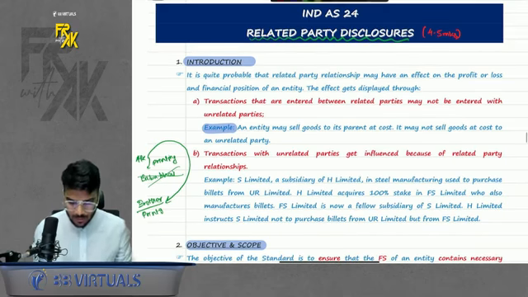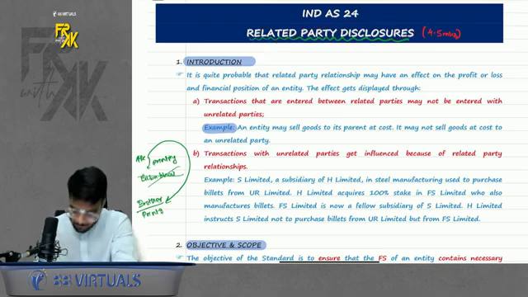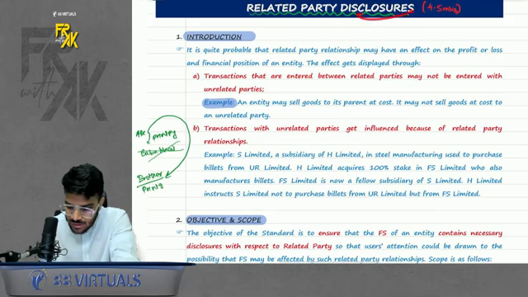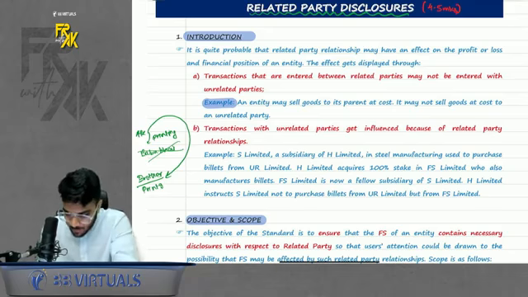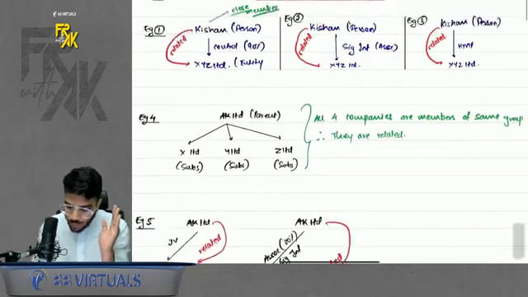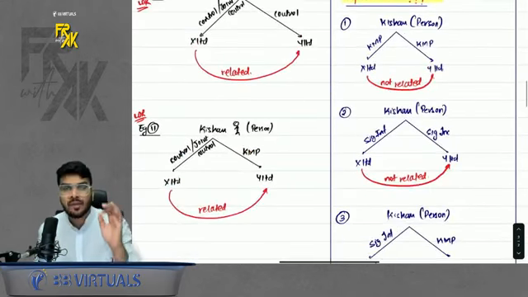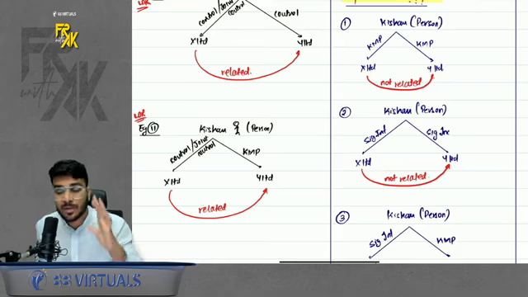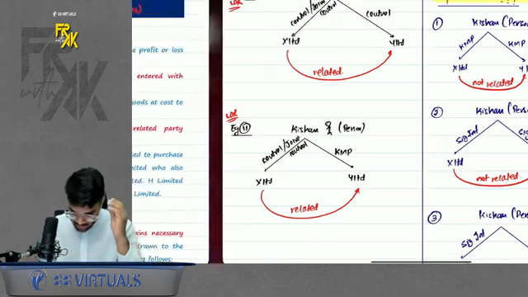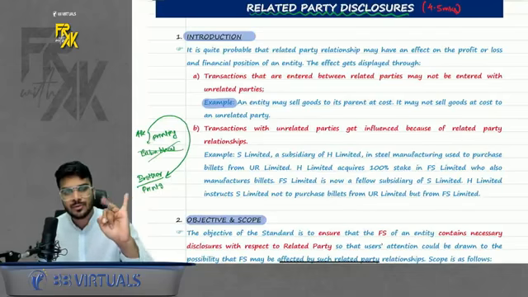Okay, chalo. So now let's start the revision of Ind AS 24 related party disclosures. Before starting, do remember, when I teach you these disclosures, you will feel everyone is related. We will discuss relationships now, so you will feel everyone is related. In case you remember, in class I had given you some spoilers, some cool hints. Only remember those examples which I have given you, and you will be able to solve all the questions. Of course, while revising, I will revise everything, but after the revision, I will also tell you which examples you should remember so that you can crack all the questions. Okay, chalo. So let's start the revision in 3, 2, 1 and go.